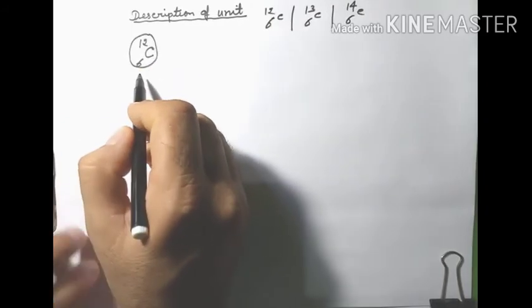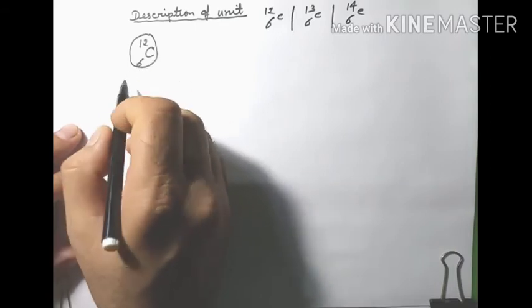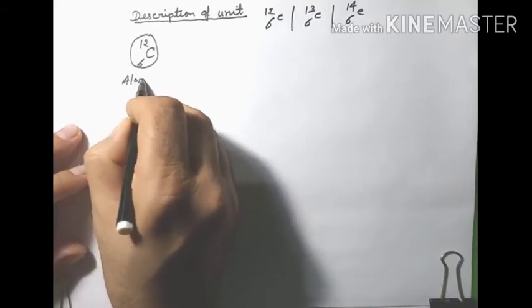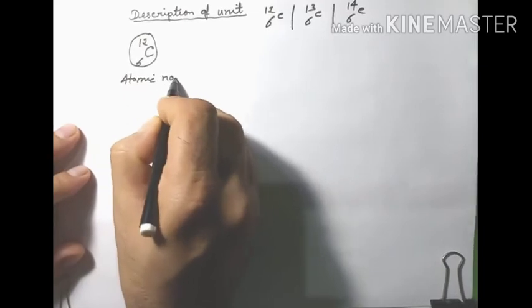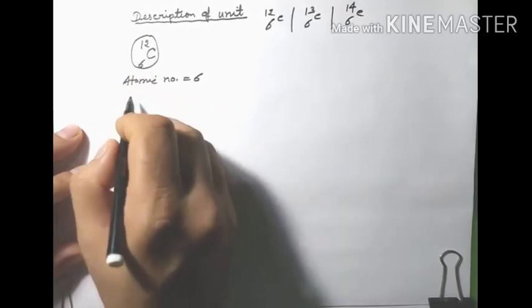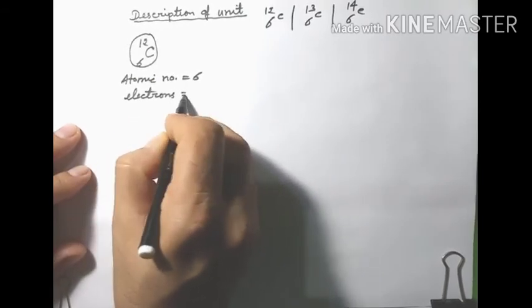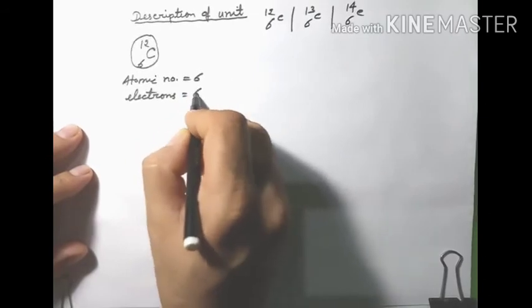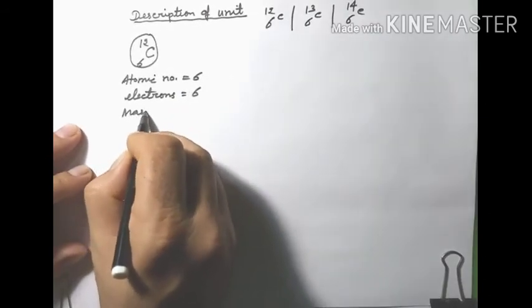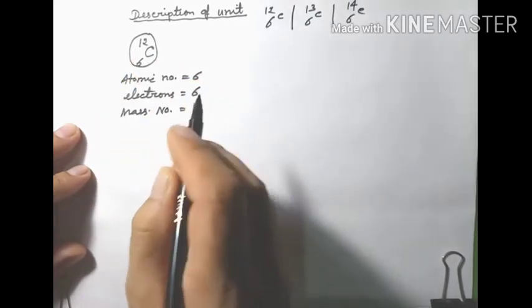And if we just define this 6 carbon 12, so its atomic number is 6. This is the atomic number and this is the mass number. And if I ask you how many electrons are there, electrons are always equal to the atomic number, that is 6. What is the mass number? This is the mass number, that is 12.